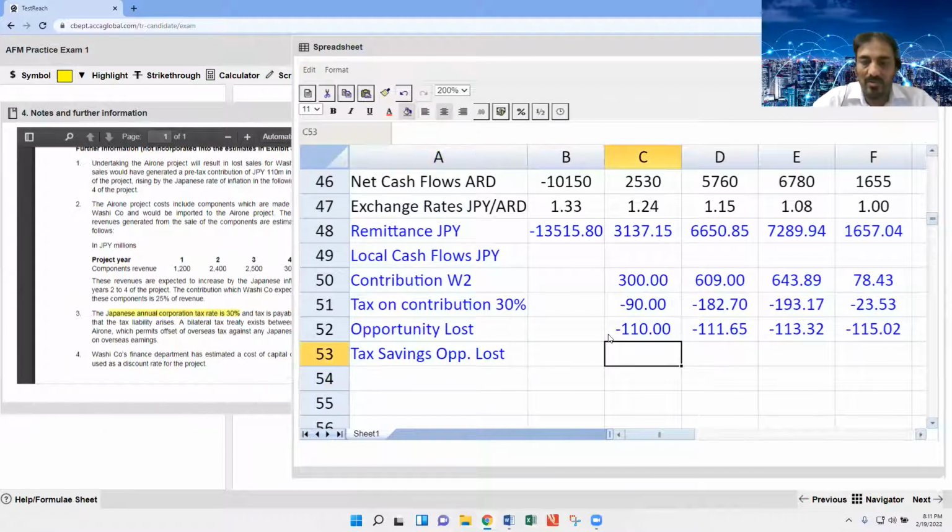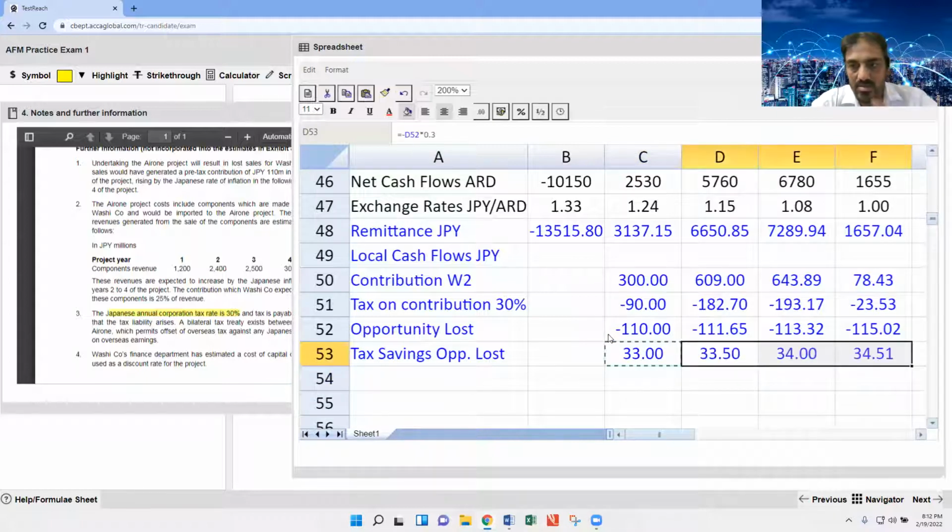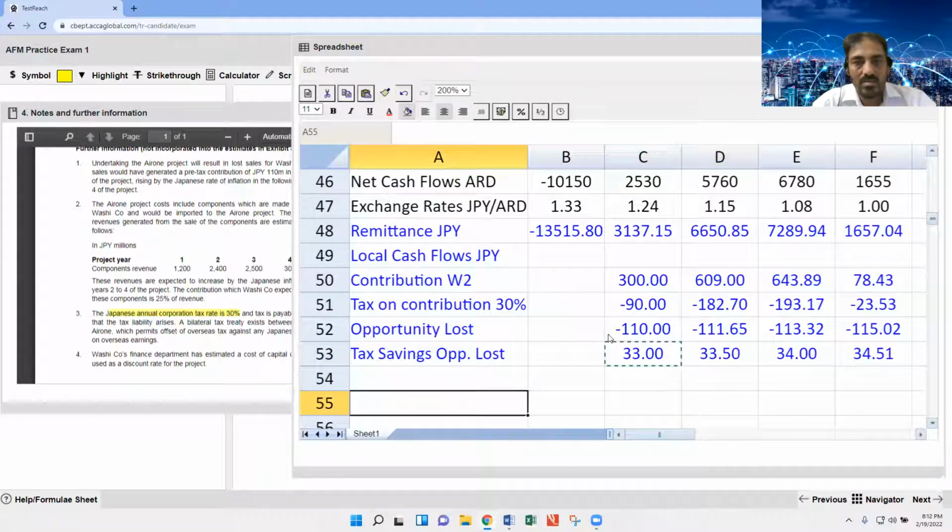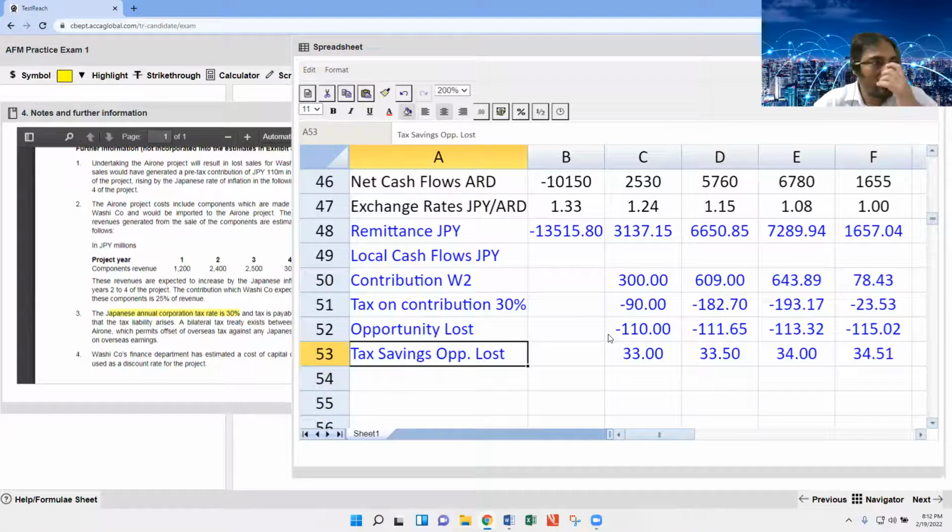Tax saving from opportunity loss is equal to multiplying by 0.3. That is 33. Tax saving from opportunity loss.